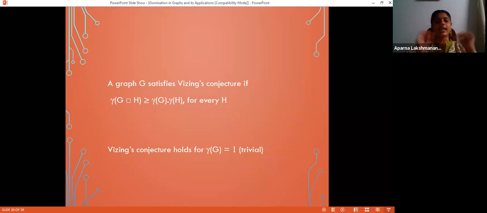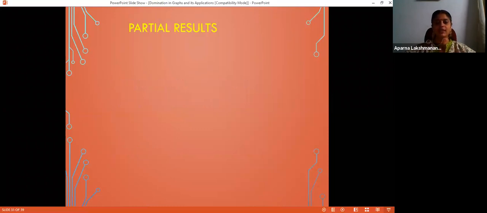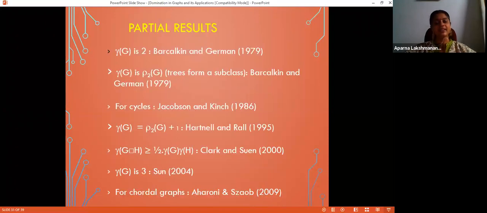So we need at least one dominating set of H to dominate the entire graph. So gamma of G box H is greater than or equal to gamma of H is trivially true. So for graphs whose domination number is 1, the conjecture is trivially settled. And there are many partial results. For graphs with domination number 2, the conjecture is true. This was proved in 1979.